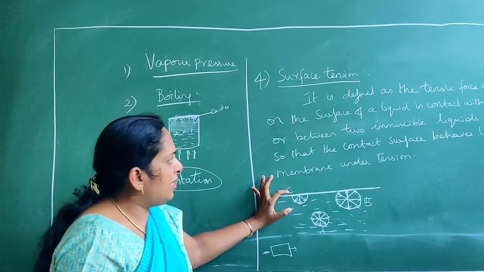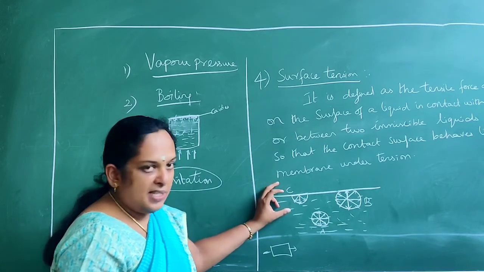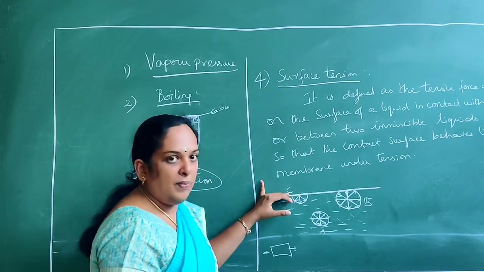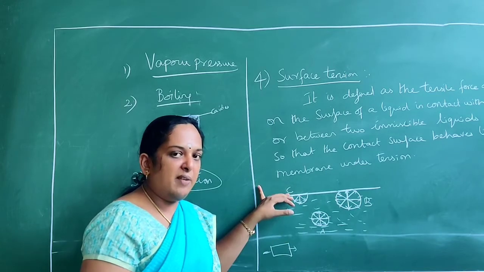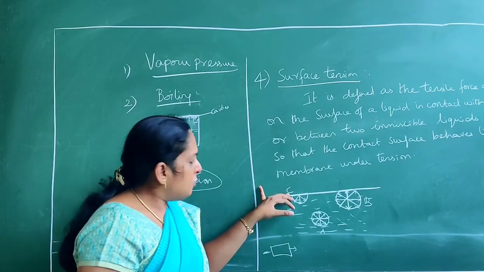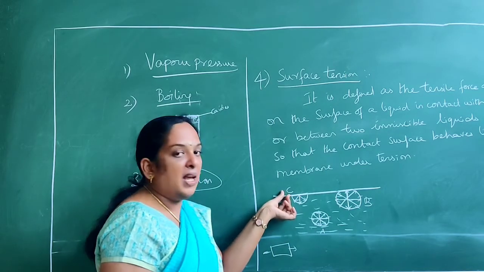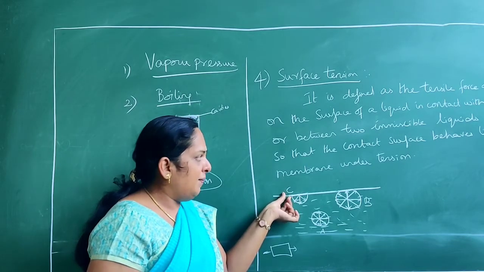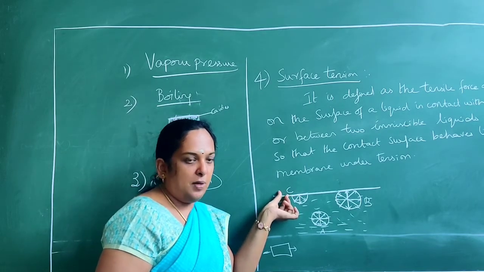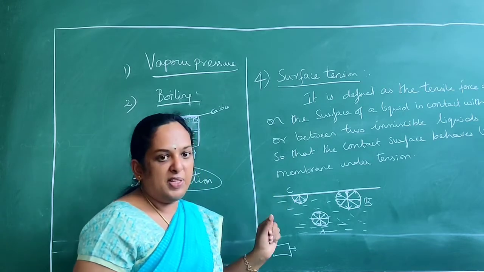So I repeat, what is surface tension? It is a tensile force acting on the surface, between a gas and a liquid or between two immiscible liquids, so that this surface behaves like a membrane under tension. This is your surface tension.